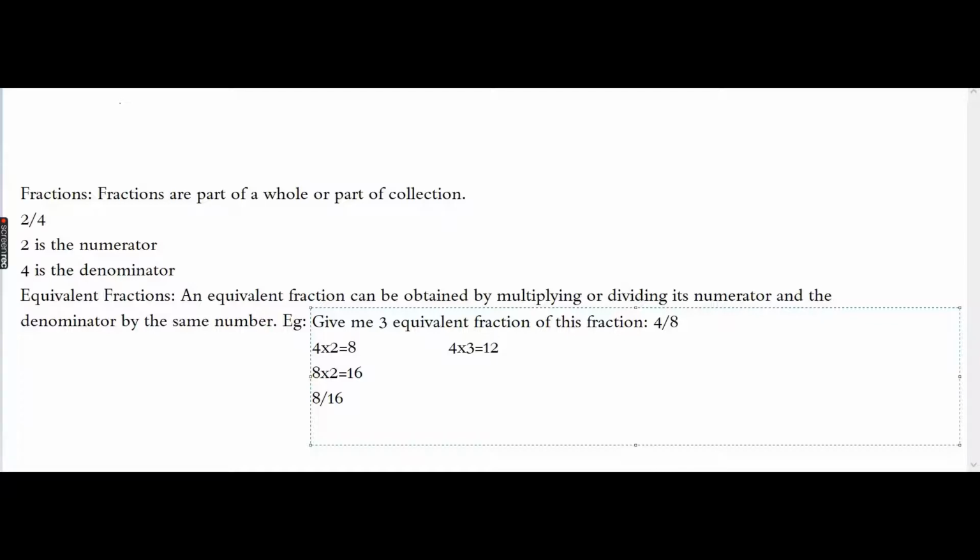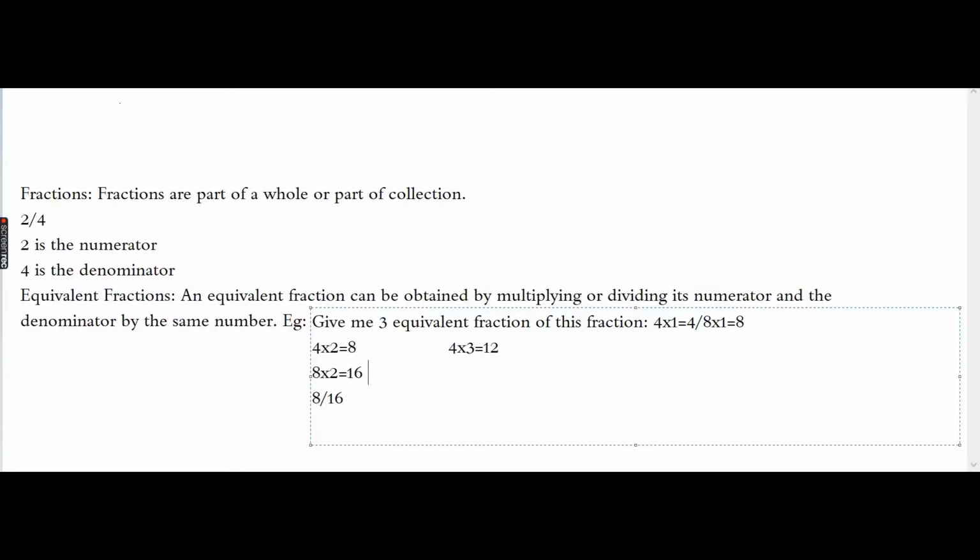Now why 4 multiplied by 3? Now you are getting the concept. Okay, see, for now here it's like 4 into 1 is equal to 4, and here it's like 8 multiplied by 1 is equal to 8, that is 4 by 8. Then I'm doing it 4 into 2 and then 8 into 2. And then we are doing it by 3. Then we'll do it by 4. Then you can do it by 5, 6, 7, 8. This can go on unlimited. There are unlimited equivalent fractions of a number because numbers are unlimited.